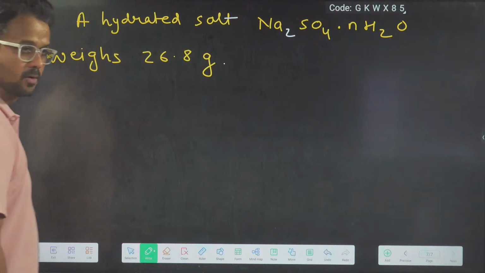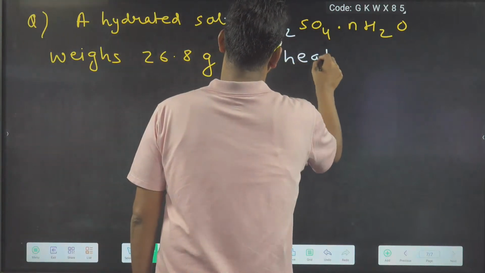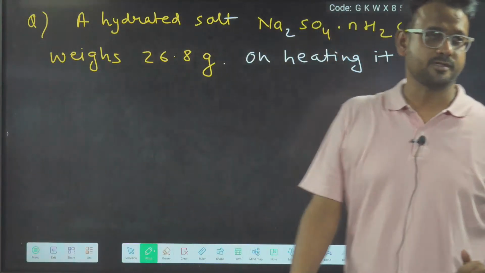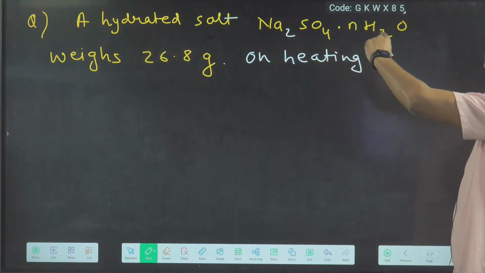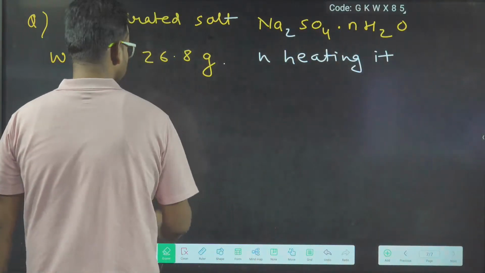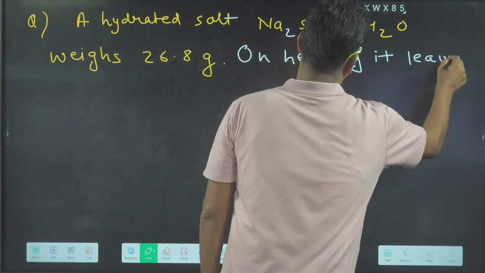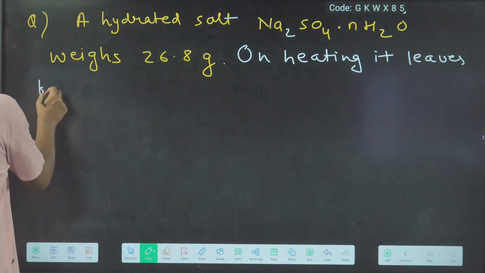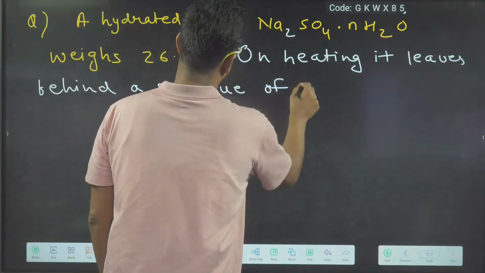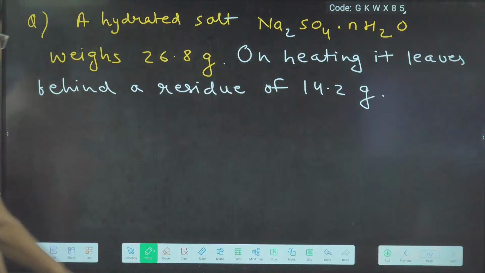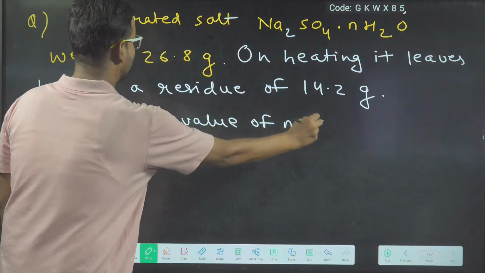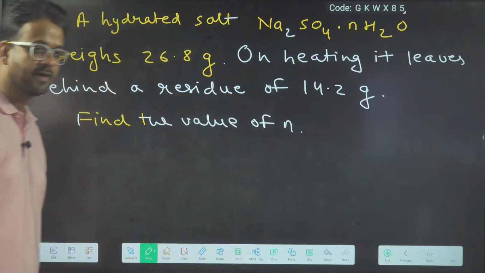On heating, yes, that dot H2O is called water of crystallization, it leaves behind a residue of 14.2 grams. Find the value of N.